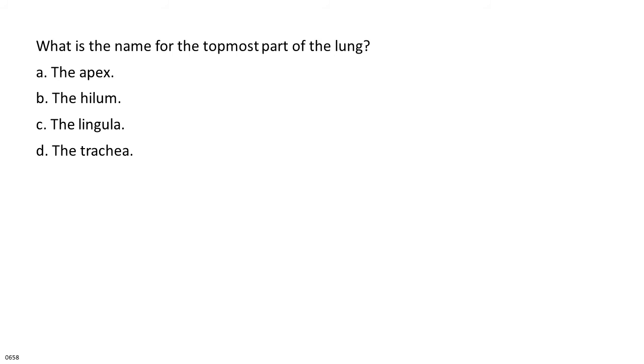What is the name for the topmost part of the lung? A. The apex. B. The hilum. C. The lingula. D. The trachea.